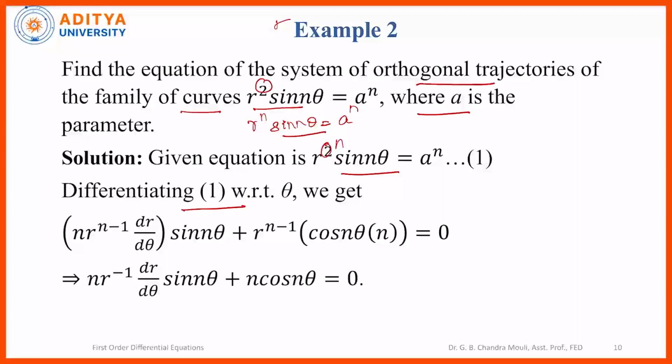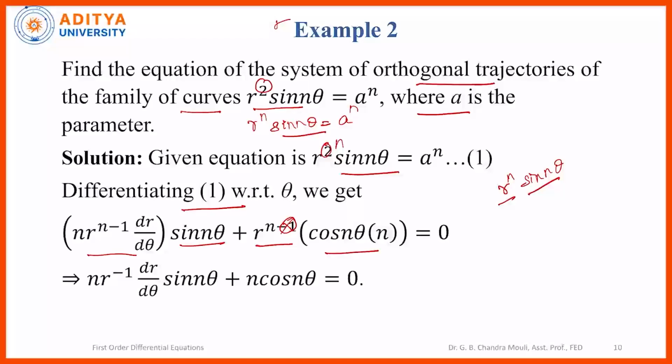So here on the left hand side, for r^n sin nθ, we apply the product rule. First, the derivative of r^n is n r^(n-1) dr/dθ, and sin nθ is fixed, plus r^n times the derivative of sin nθ, which is cos nθ times n, is equal to 0.